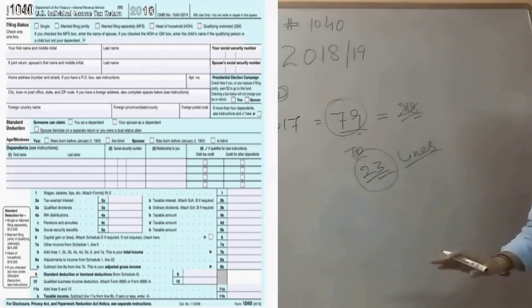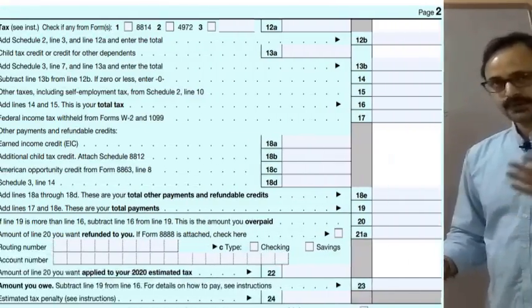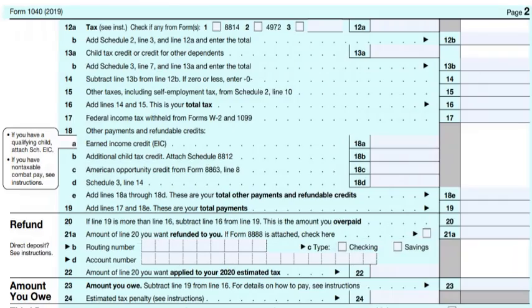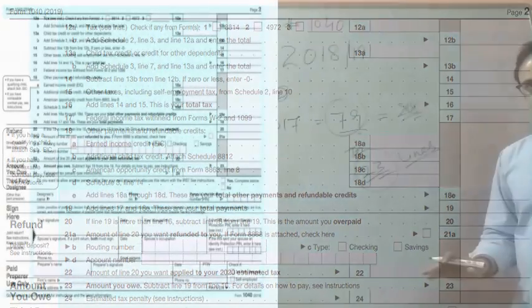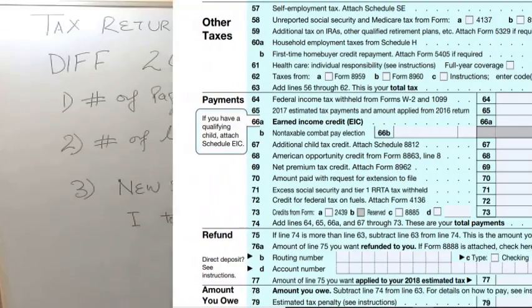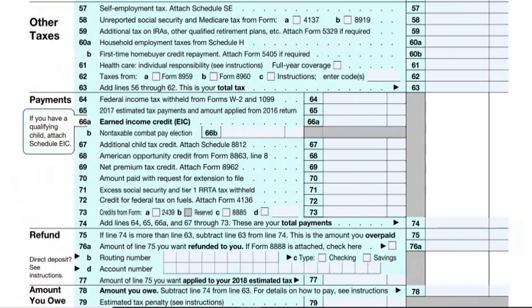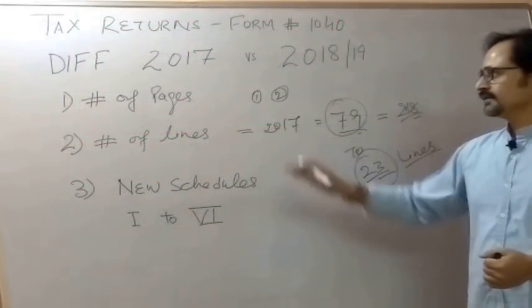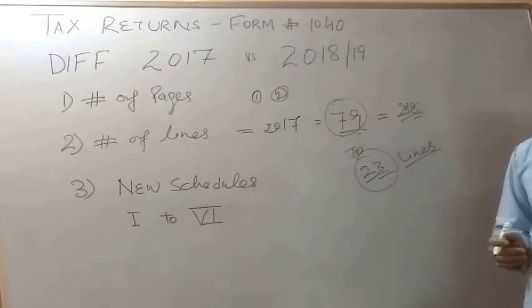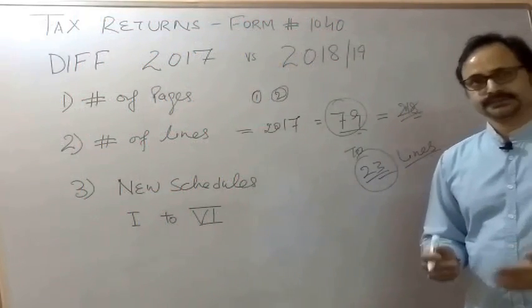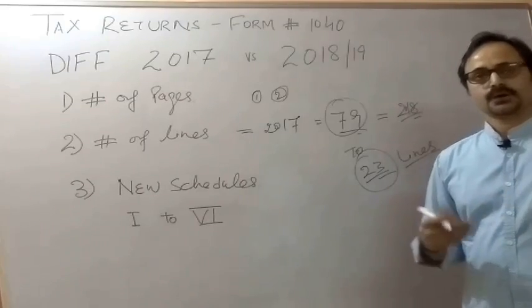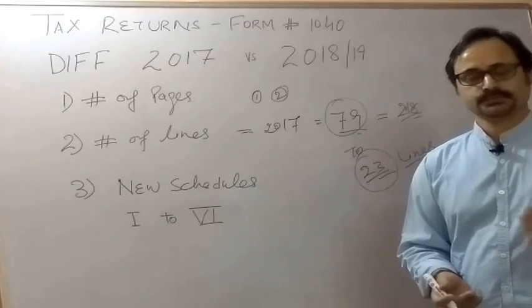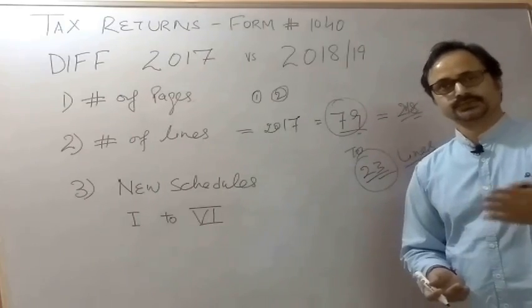Okay. Now you can see on your screen right now how many lines there are, and what information is appearing. Now you can see again the 2017 and see the difference. There were 79 lines in the two pages, and what information was there. We will be going through line by line for 2018 or after that, what tax information is given there, and how to identify which schedules belong to each line or each source of income.